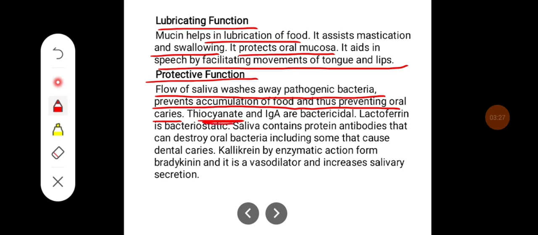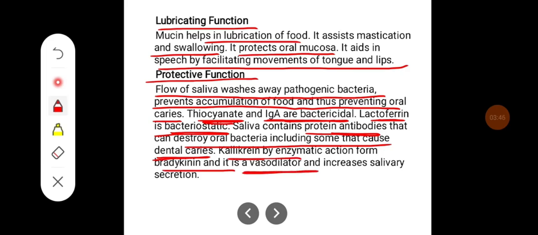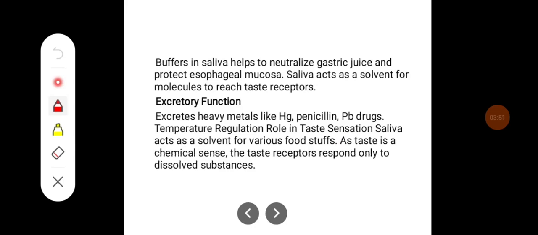Thiocyanate and IgA are bactericidal. Lactoferrin is bacteriostatic. Saliva contains protein antibodies that can destroy oral bacteria, including some that cause dental caries. Kallikrein, by enzymatic action, forms bradykinin and it is a potent vasodilator and it increases the salivary secretion. Buffers in saliva help to neutralize gastric juice and protect esophageal mucosa.